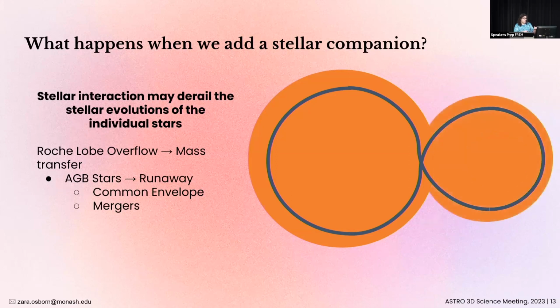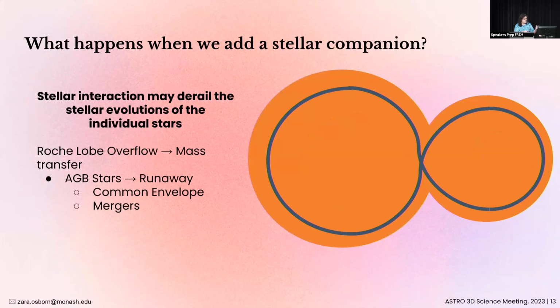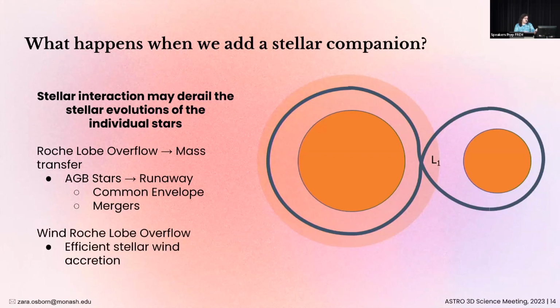In addition, the companion star may also overflow its Roche lobe. So when we have two stars both overflowing their Roche lobes, we have what's known as a common envelope system, which may force our stars to merge. Now, a general rule of thumb here is that the closer the stars are to one another, the more likely they are to interact. However, wide binaries are not necessarily safe from mass transfer either.